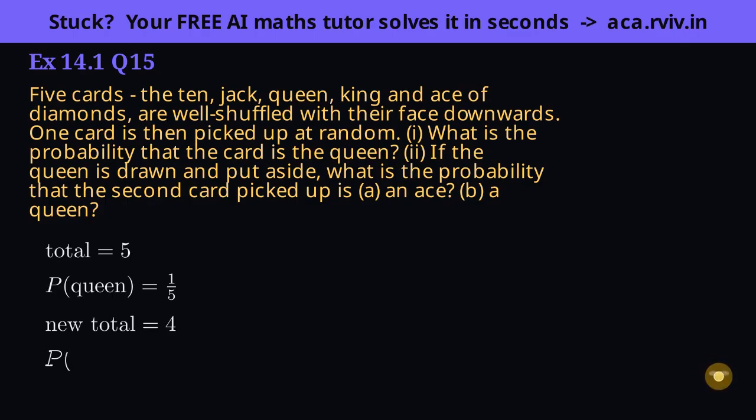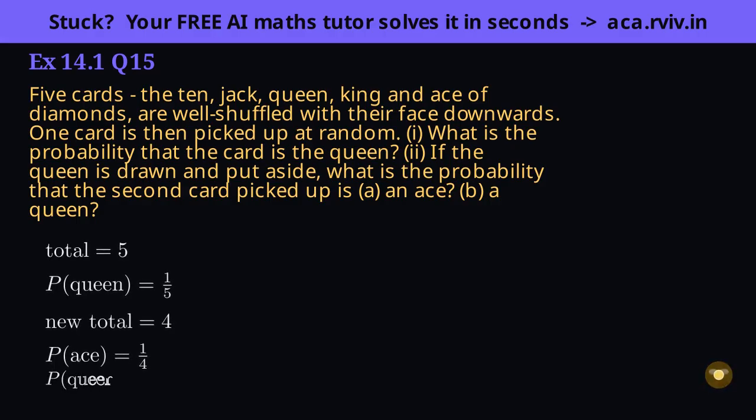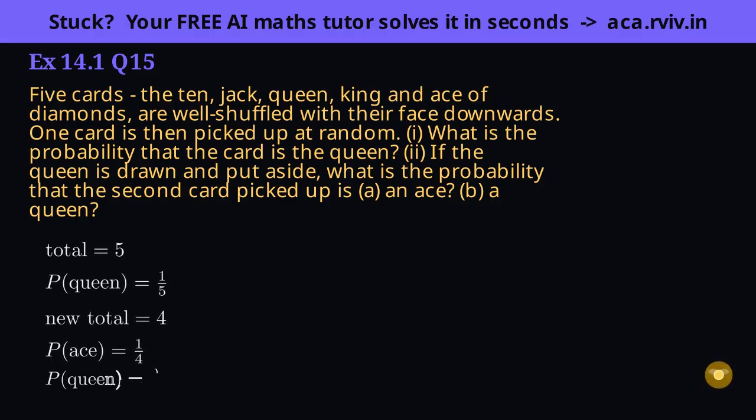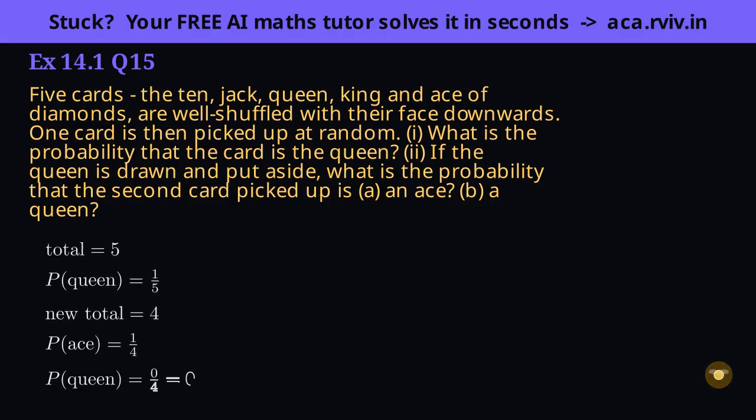Part 2 wants an ace. The ace was never removed, so it's still sitting among the 4, 1 favorable out of the new total of 4. Part 2b wants a queen again, but the queen is the very card we set aside. None of the 4 remaining is a queen, so 0 favorable. Drawing a queen now is impossible, probability 0.